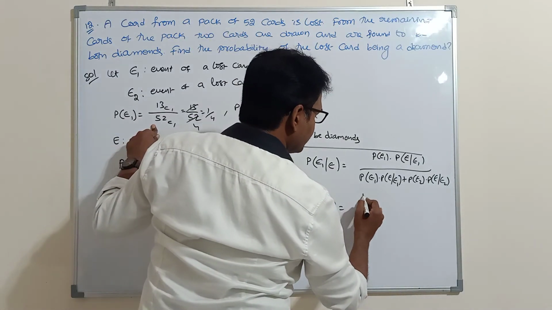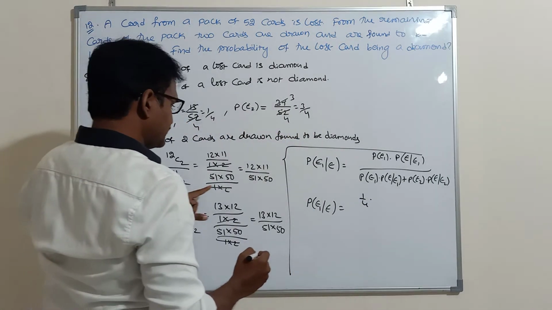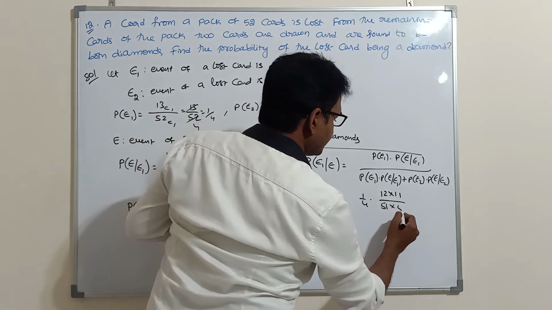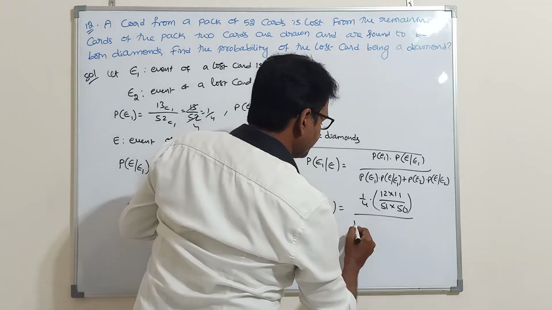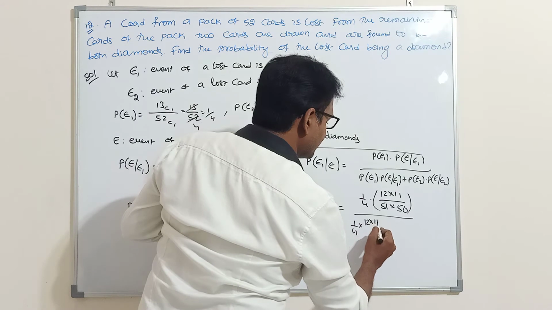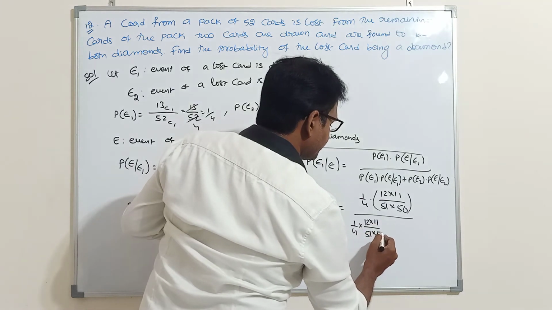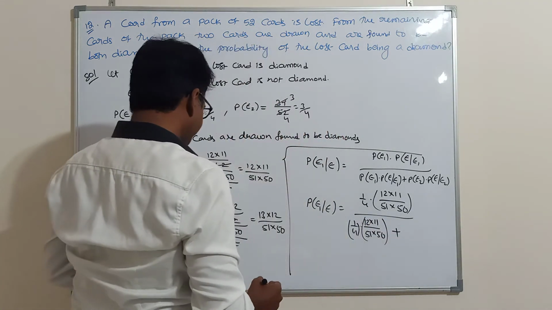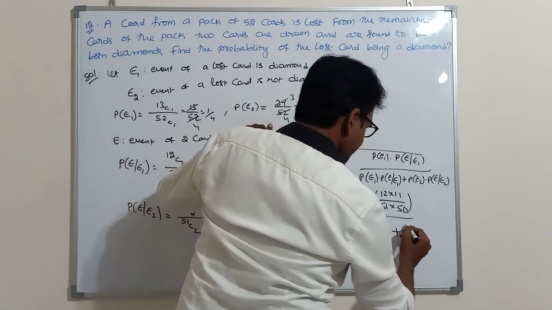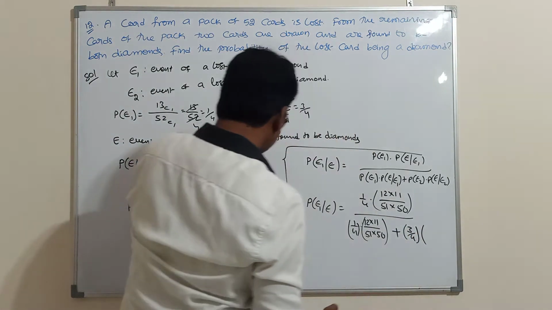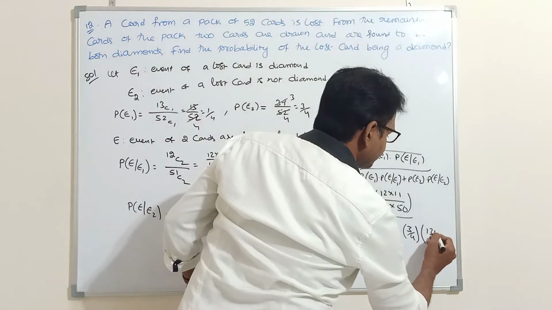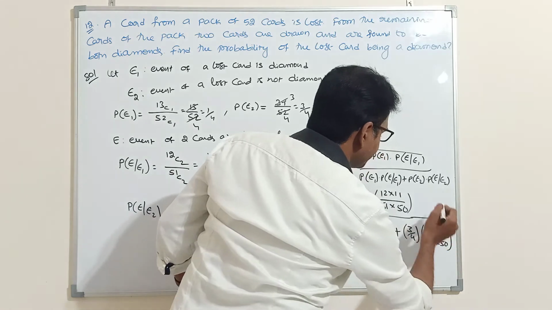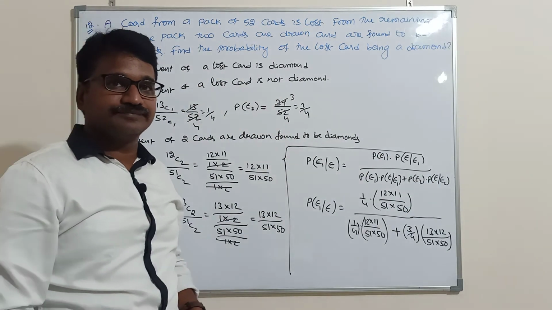P of E1 is 1 by 4, into P of E given E1, which is 12 into 11 by 51 into 50, divided by 1 by 4 into 12 into 11 by 51 into 50, plus next P of E2. P of E2 is 3 by 4 into 13 into 12 by 51 into 50. So simplify this, then you will get the answer for this problem.